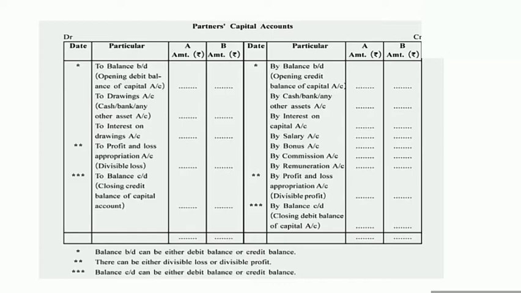And if there is a divisible loss according to the profit and loss appropriation account, that amount will be recorded on the debit side of the partner's capital account. Okay, after writing all these entries, we are going to close the partner's capital account.